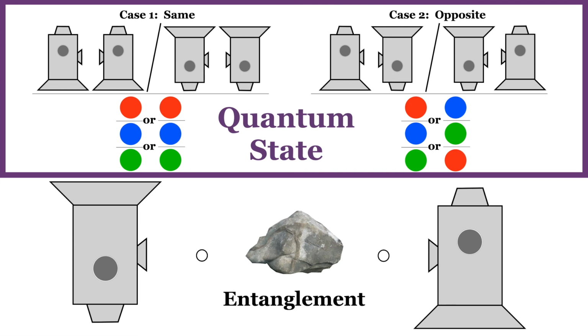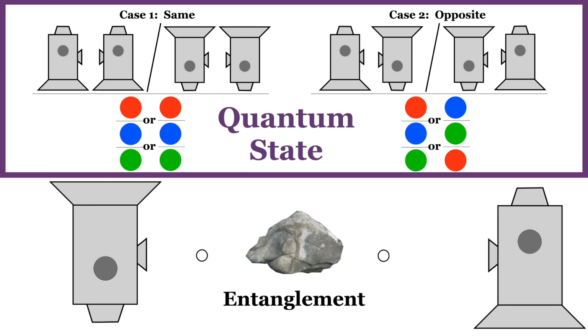This separation enables a particularly noteworthy variation of the experiment to be conducted. Instead of having each detector at the same distance away from the rock, what if you move the detector on the right farther away? Now the detector on the left measures its particle first. Let's say it registers blue.